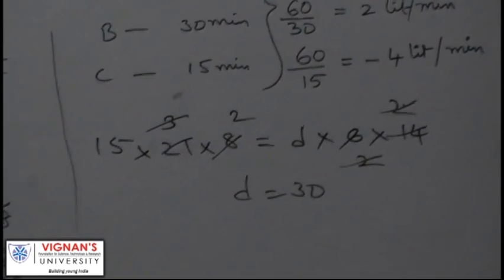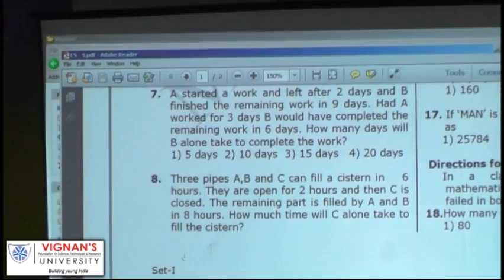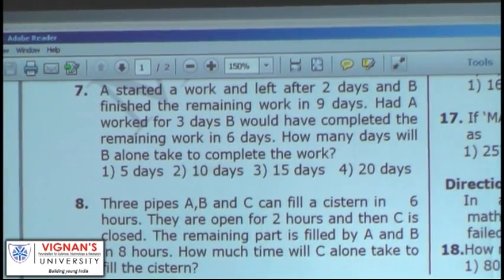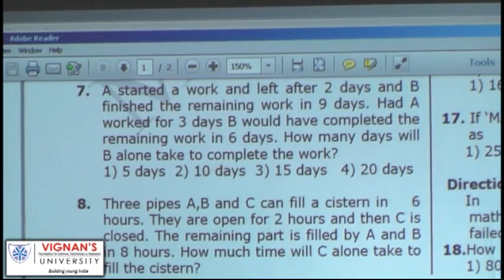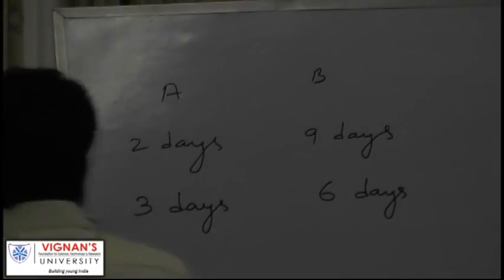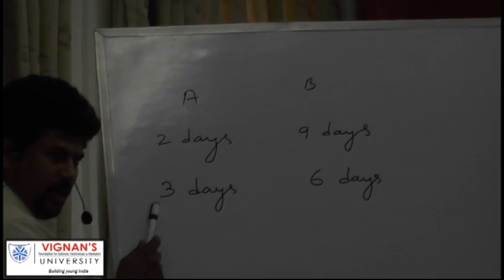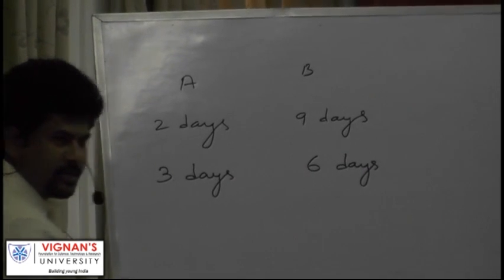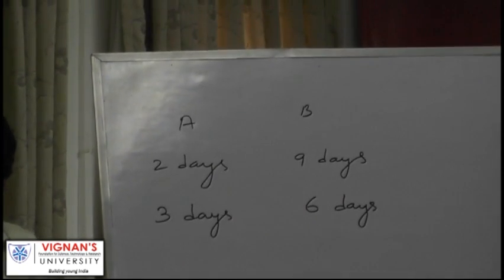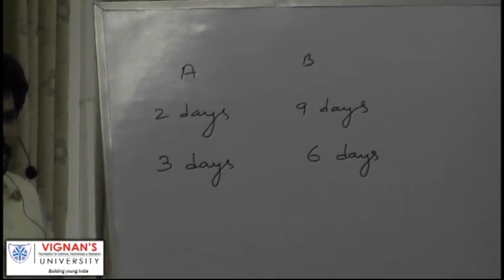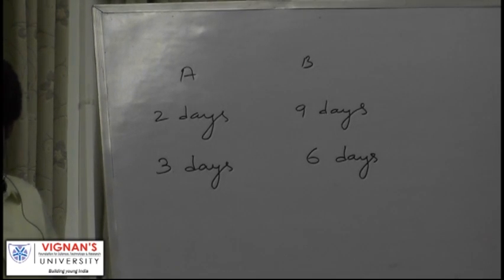Fourth option. A's 1 day's work is equal to B's how many days' work? 3 days' work. Isn't it? And if A works for 1 day extra, B doesn't need to work for 3 days. So A's 1 day's work is the same as B's 3 days' work.